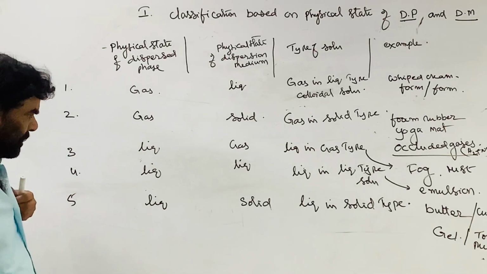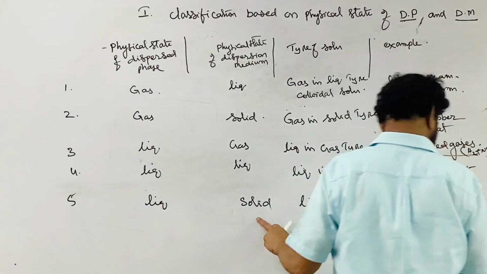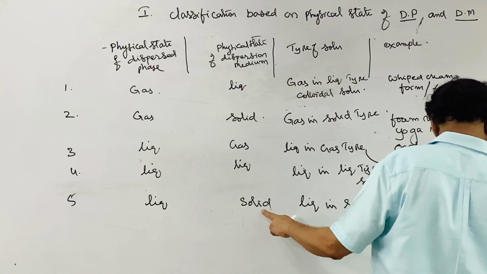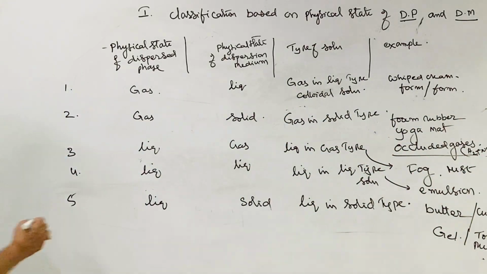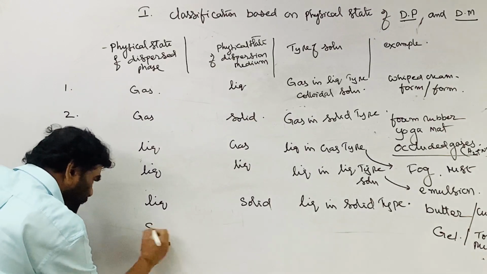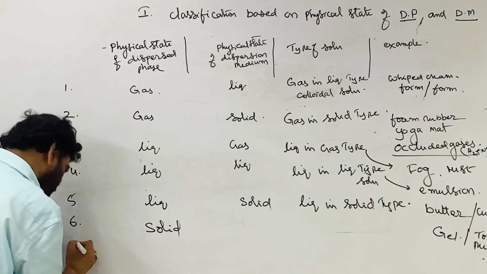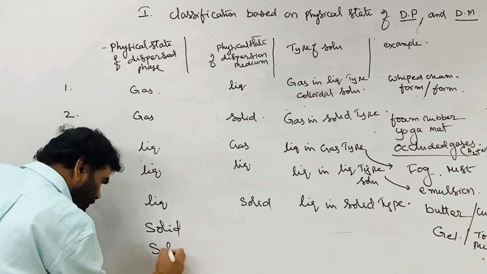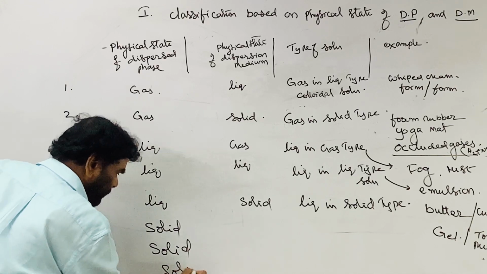Liquid in solid type. Solid in liquid type: solid is the major component, yes. Liquid in solid type. Next, the sixth one is solid, the seventh one is solid, the eighth one is solid.